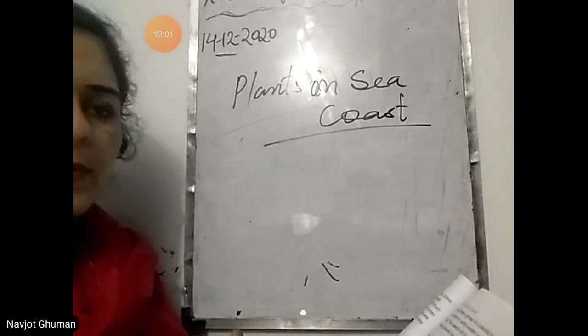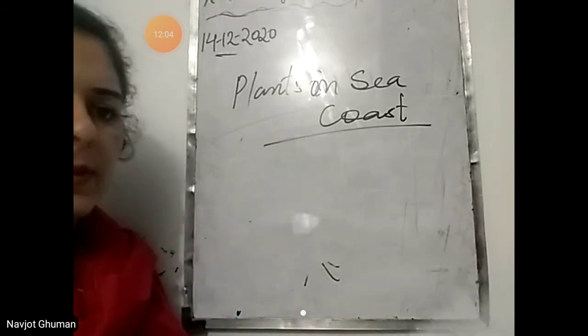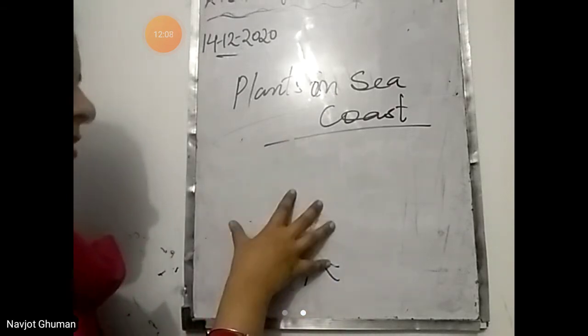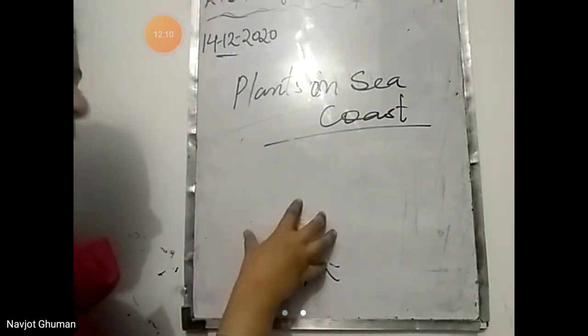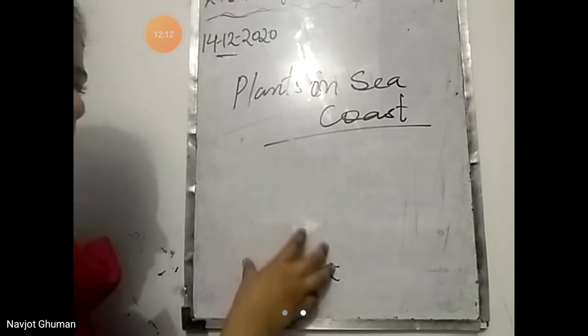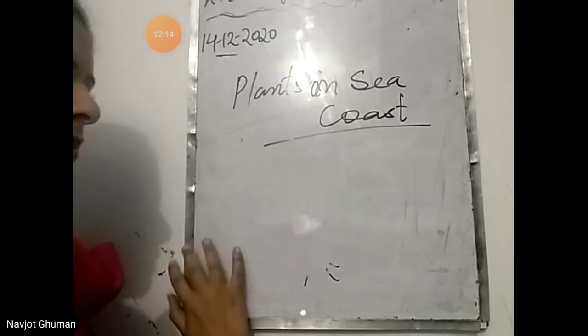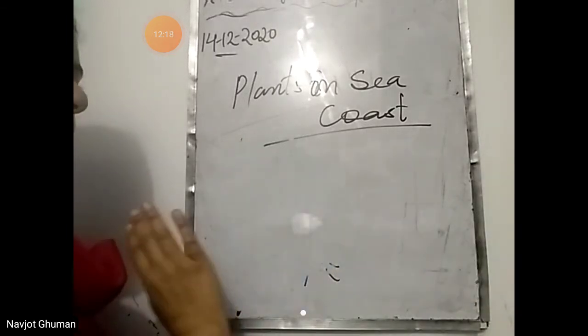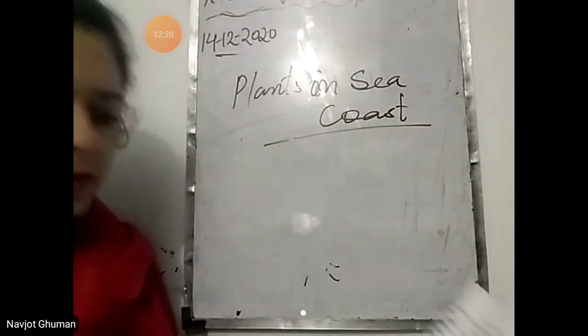The seeds of such plants, they are carried off to faraway places with the help of the water. So the plants that grow on sea coast, their seeds, they fall off in the water, and with the help of the water, the seeds, they go off to places, and where they go, they grow over there.